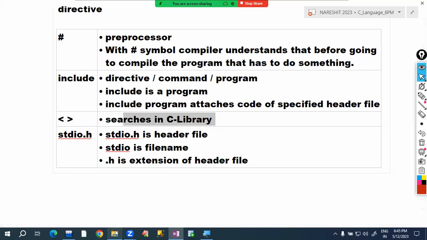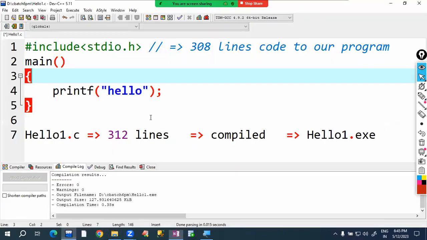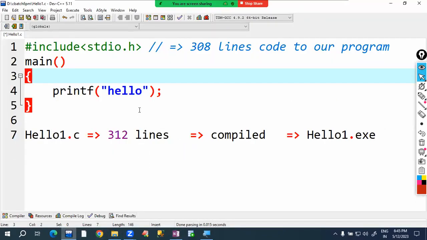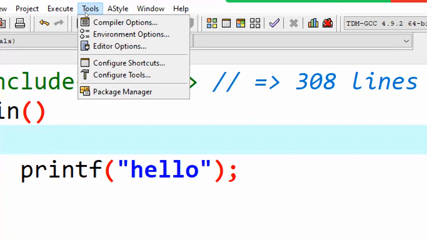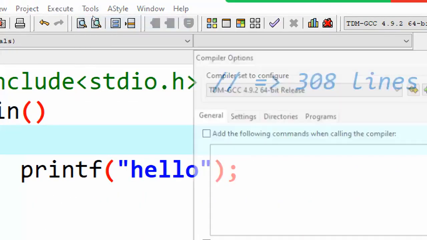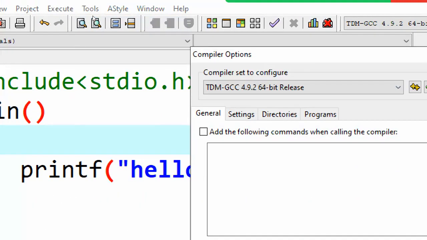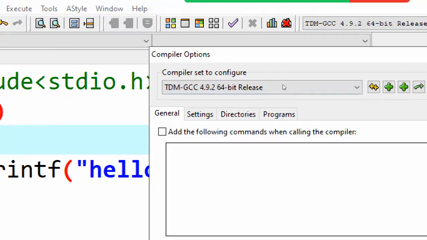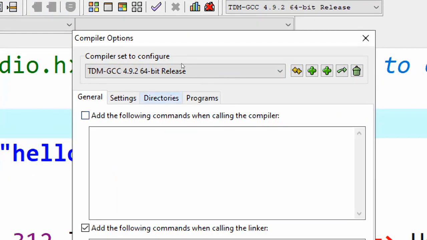Observe here, this is the Dev C++ software. How to install it, I will explain. Don't bother; how to install everything, I will explain. Just observe. To get some idea about the C library, I'm showing this. In the Tools menu, the Compiler Options option is there. In that, the Directories tab is there.